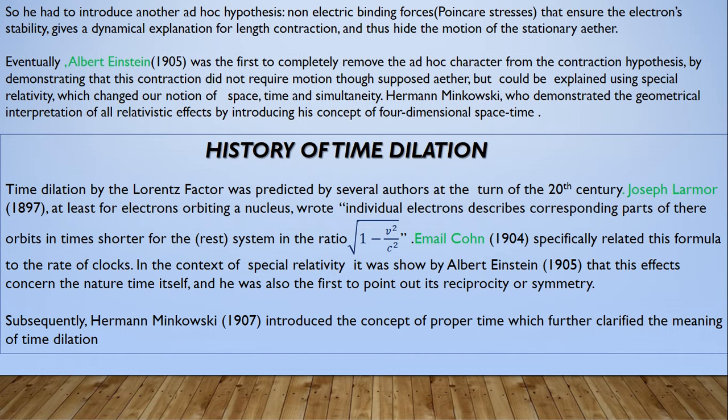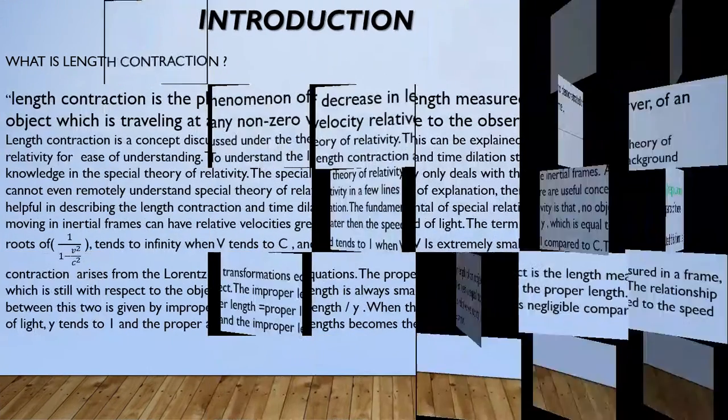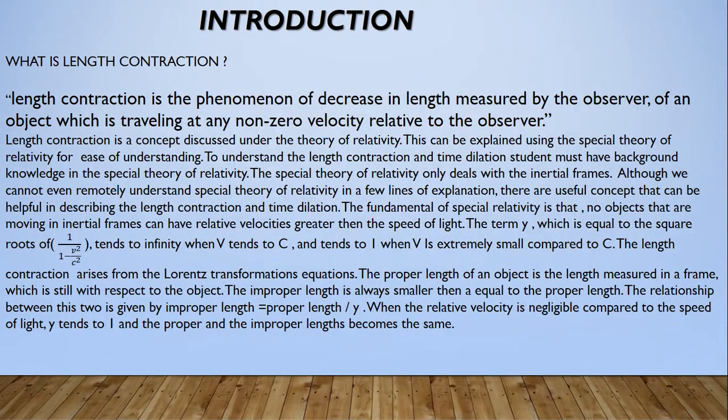It was shown by Albert Einstein in 1905 that this effect concerned the nature of time itself, and he was also the first to point out its reciprocity or symmetry. Subsequently, Hermann Minkowski in 1907 introduced the concept of proper time, which further clarified the meaning of time dilation.